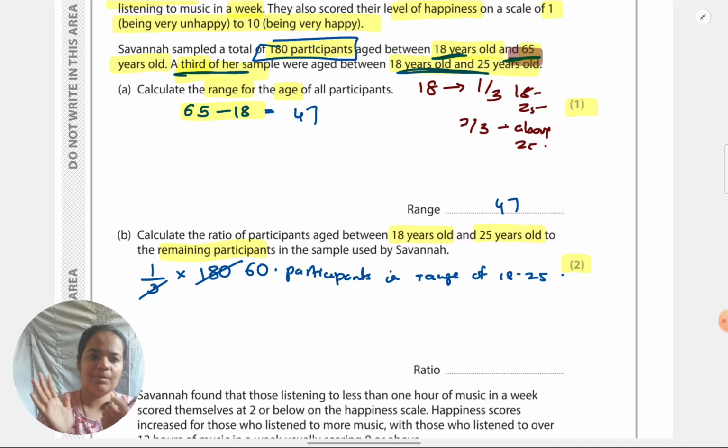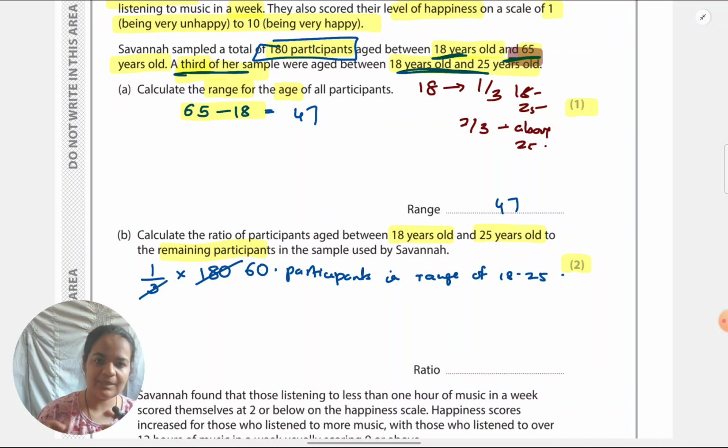Then they don't remember what they've done, 60. They'll forget they need to subtract. Many students, I'm telling you, for this answer they are going to do 60 is to 180 because they do it in haste. They forget that they have to calculate the remaining participants also, so they end up taking the total participants instead of the remaining. So when you write down things and keep track of what you're doing yourself, you won't make that mistake of taking the total instead of the remaining, and you'll end up with the correct answer.